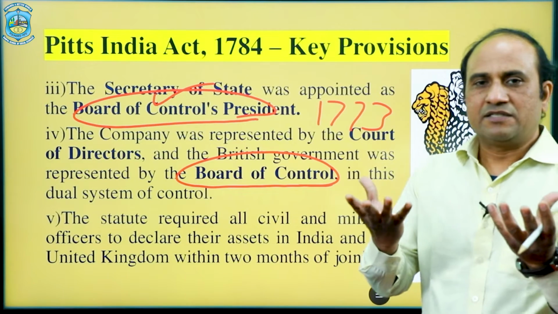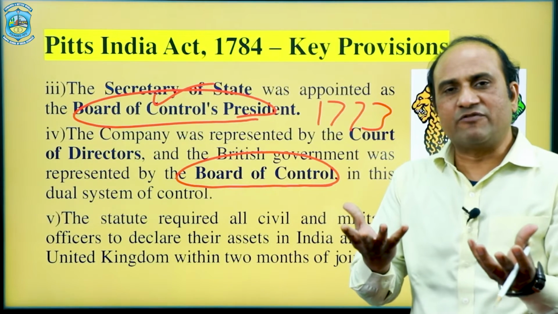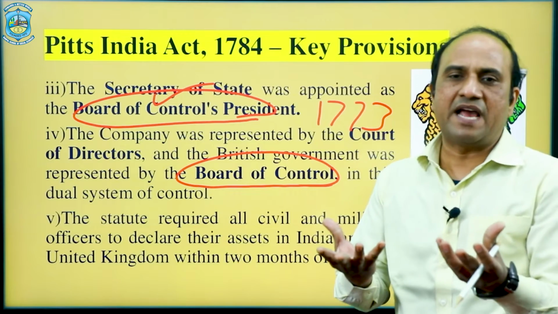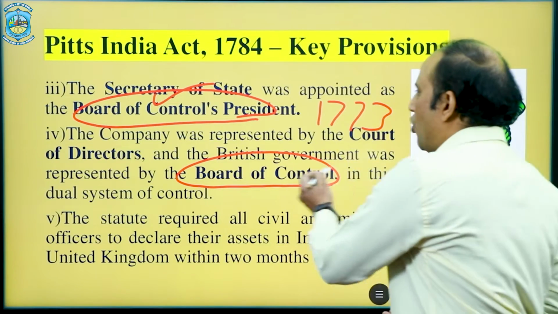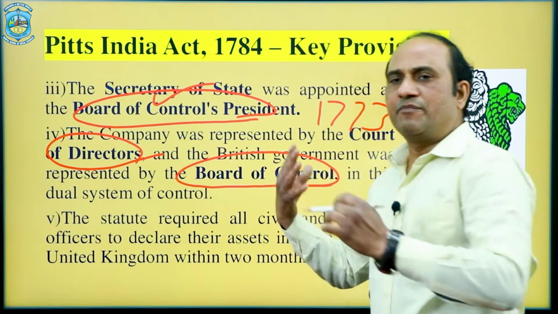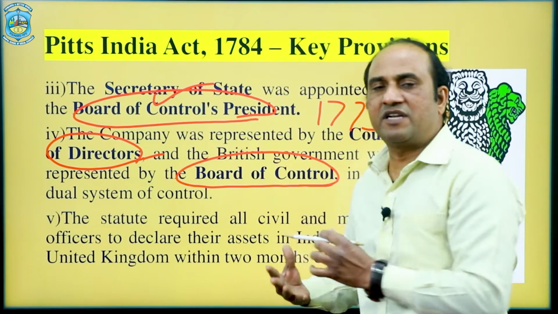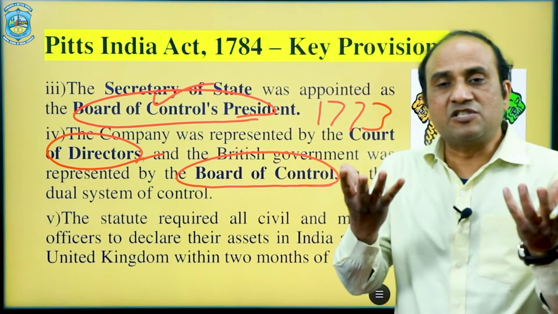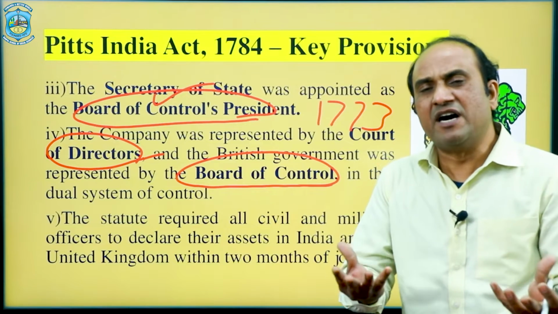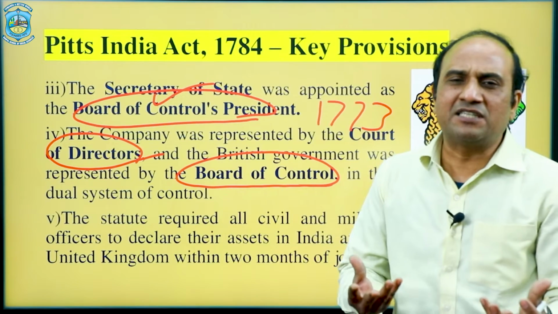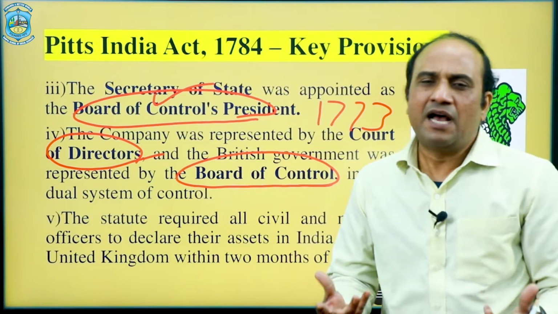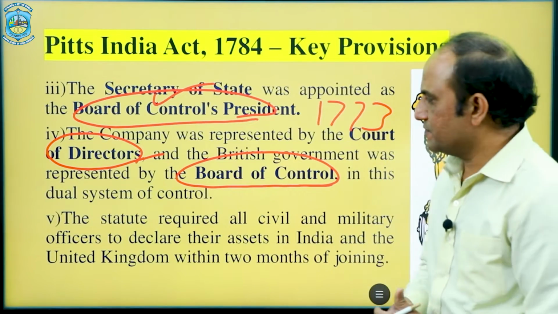That means a dual system of government was going to be formed by the Pitt's India Act. The Court of Directors will represent the company and the Board of Control will represent the government. So these two bodies simultaneously work in India to look after the political affairs and the corporate affairs.